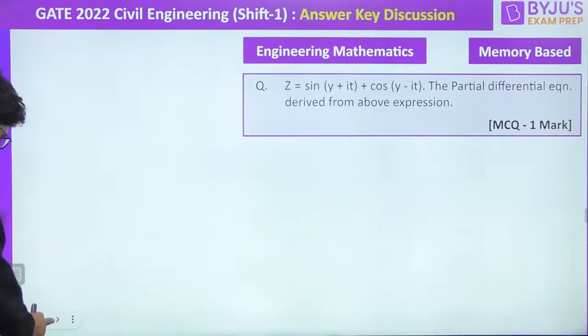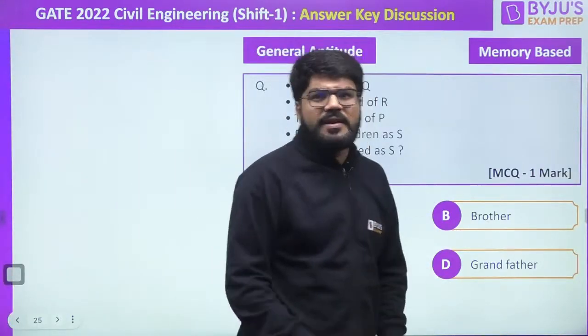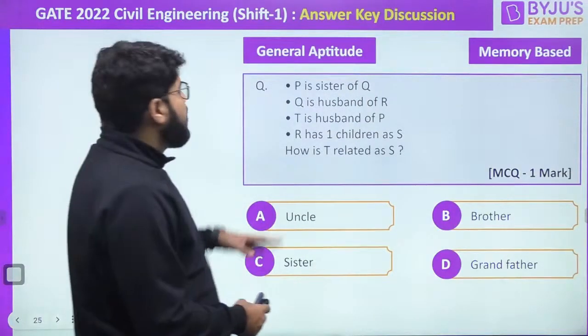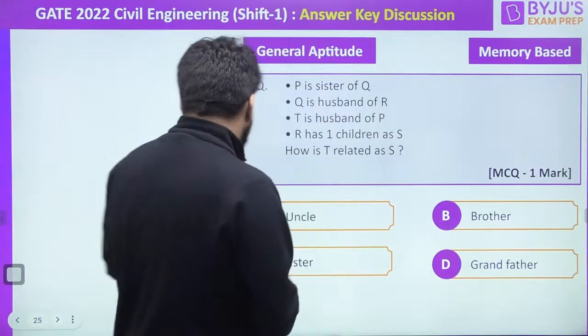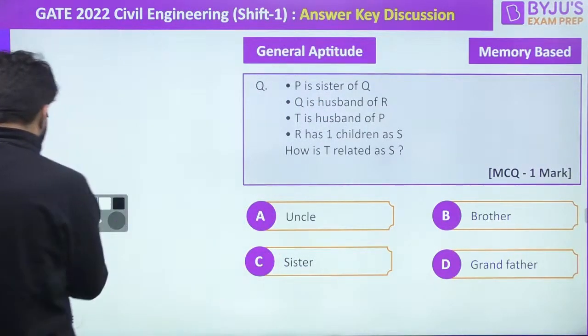Ye raha. Yes. So one MCQ, 1 mark question of the general aptitude I have received as of now. Okay. One aptitude question I have received. P is the sister of Q. Sir, very, very simple blood relation question.